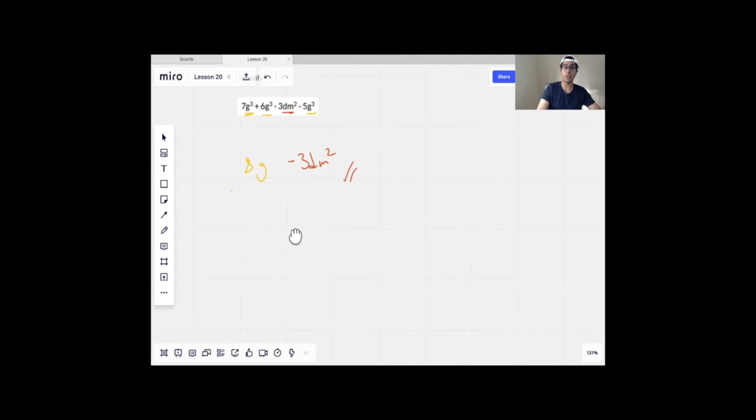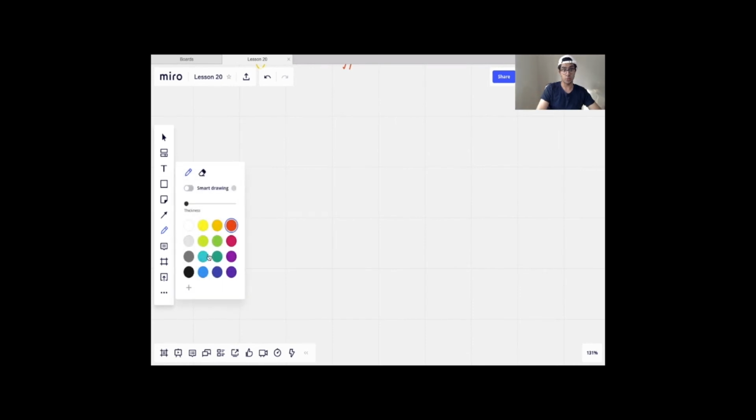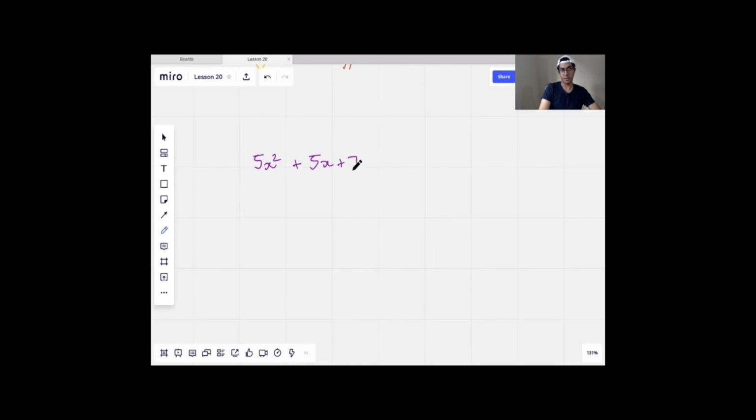Let me actually give you another example as well, where a common mistake that students sometimes make will come up. So say we have the question, let me do this in purple, 5x squared plus 5x plus 7x minus 2x squared. Take a few minutes, pause the video, and see what this might equal.